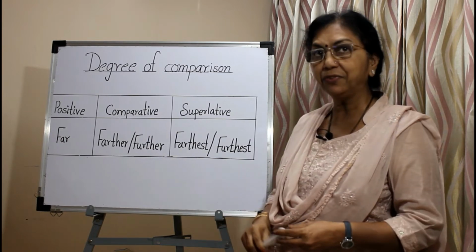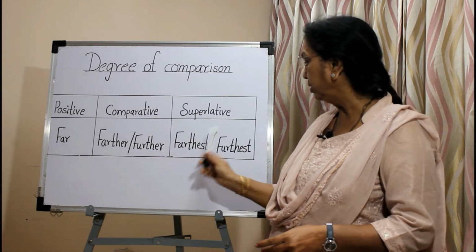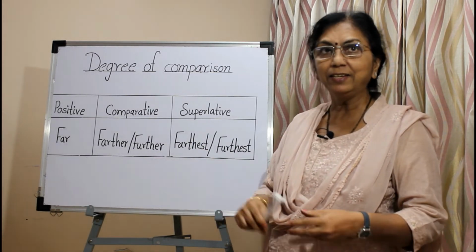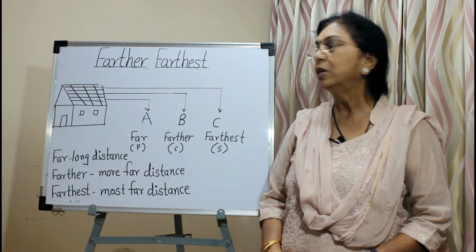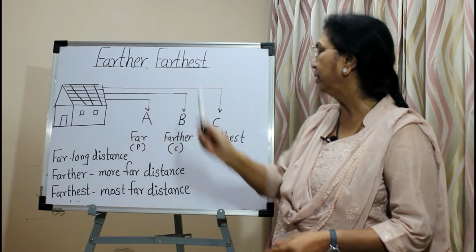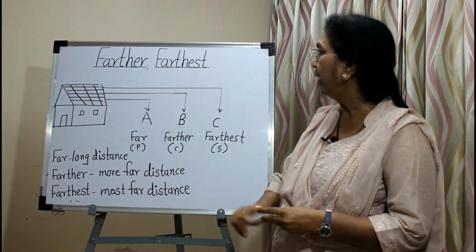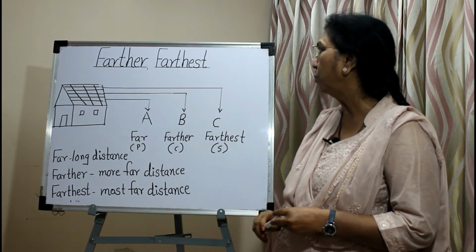So what is the difference? Difference between farther or further or farthest or furthest. Let's learn step by step. Now let's learn the use of farther and farthest. Farther is the comparative form of far and farthest is the superlative form of far.